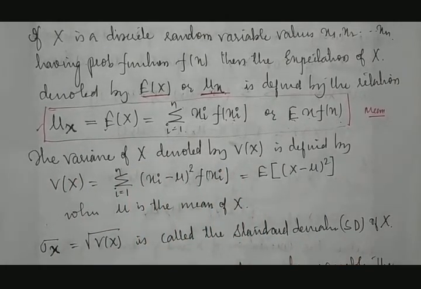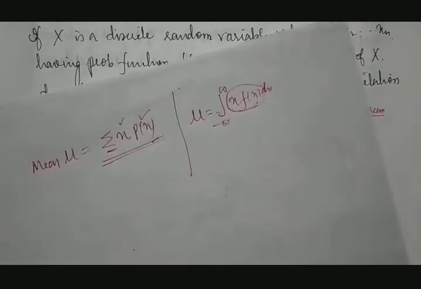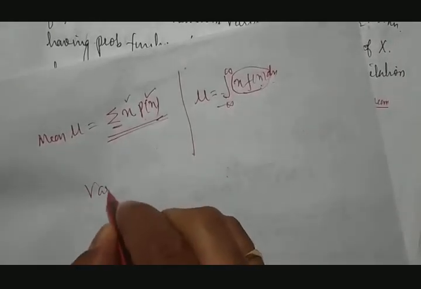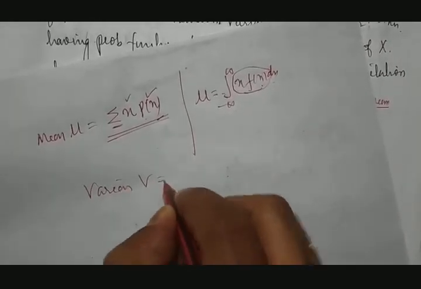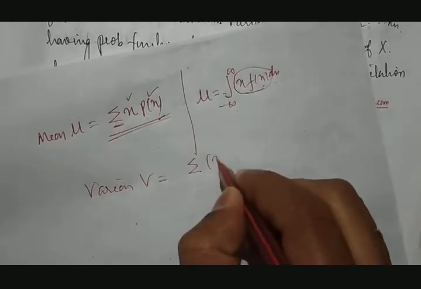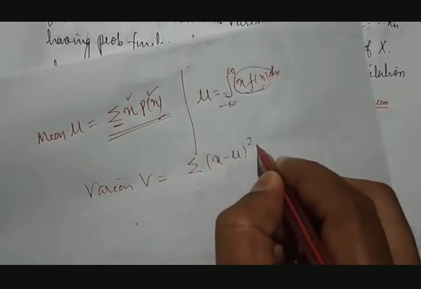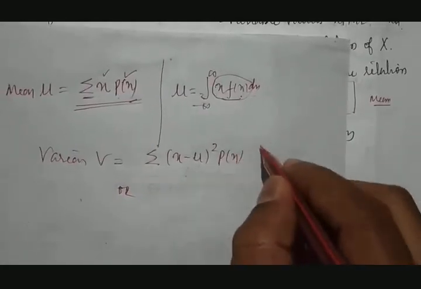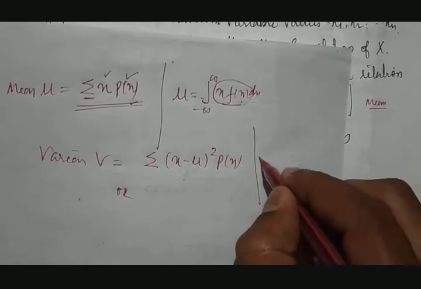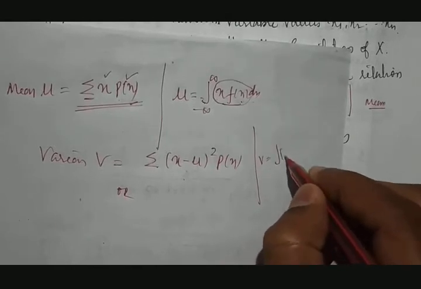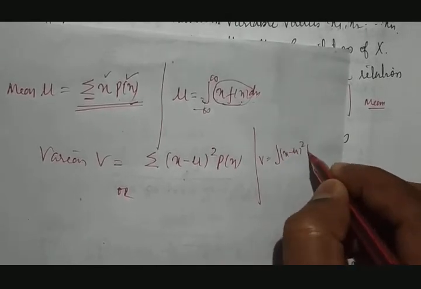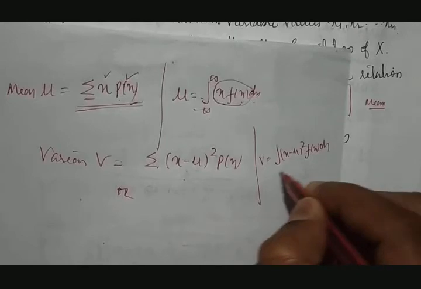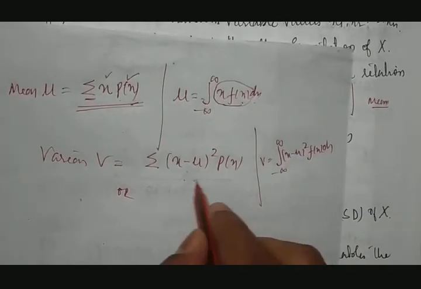Okay, again I'll go back to the previous concept. What is variance? Variance V is taken as the summation of (x minus mu) whole square into P of x, or in the continuous case, V is equal to the integration of (x minus mu) whole square into f of x with respect to x between minus infinity and plus infinity.